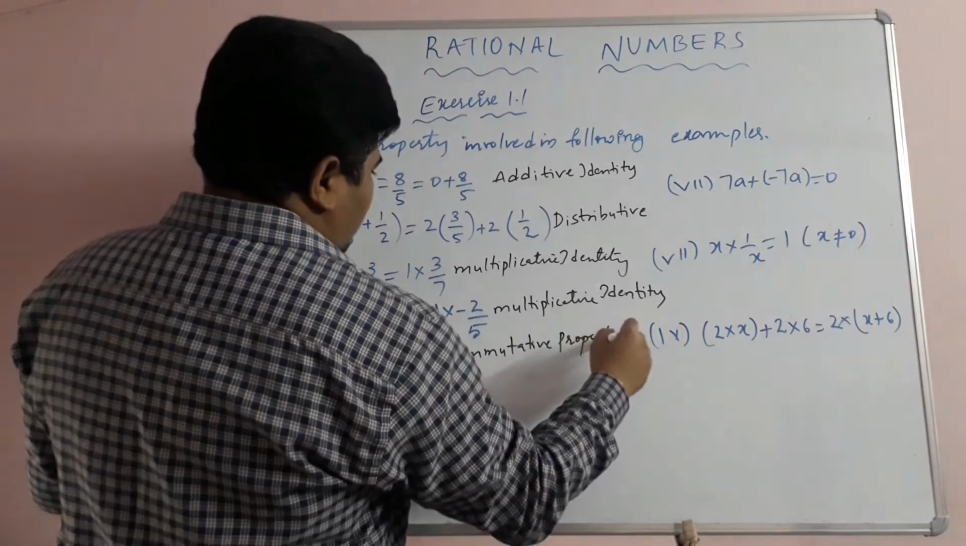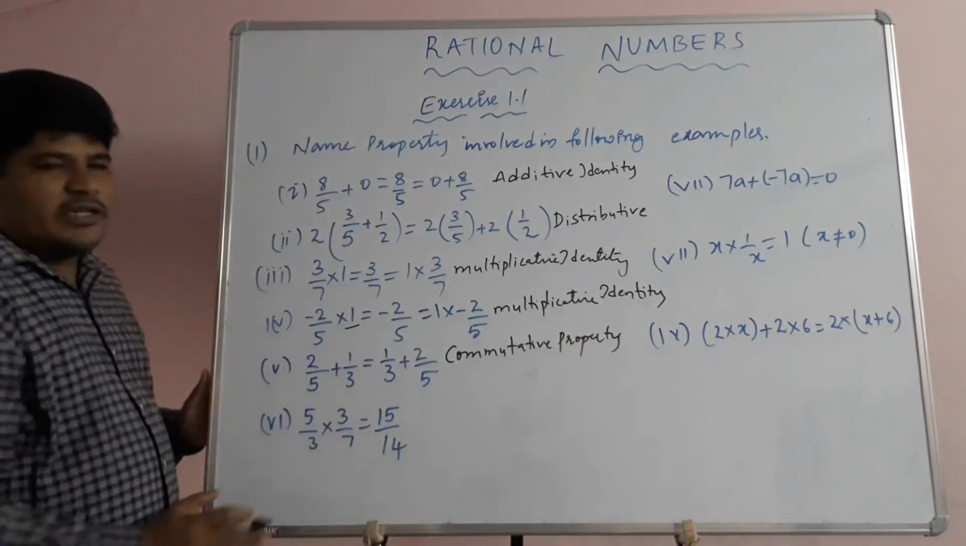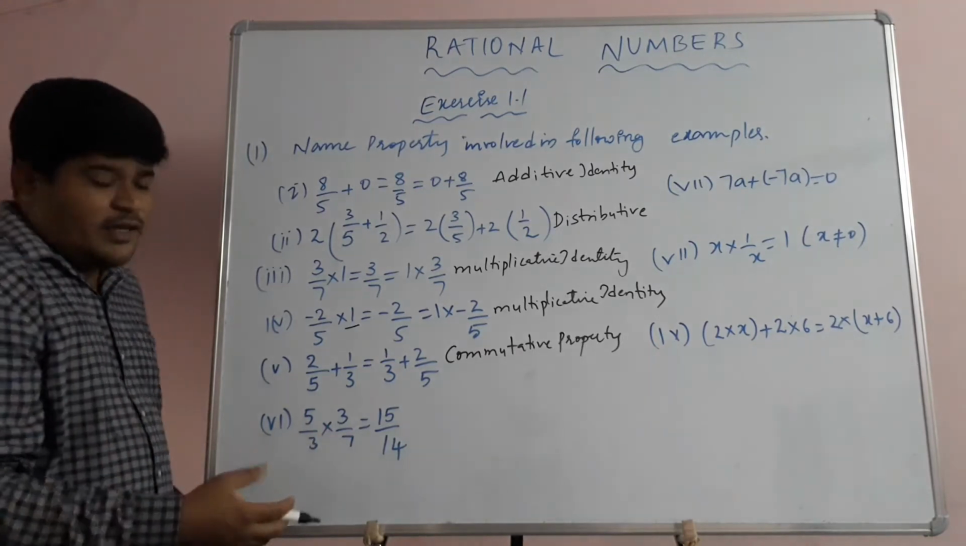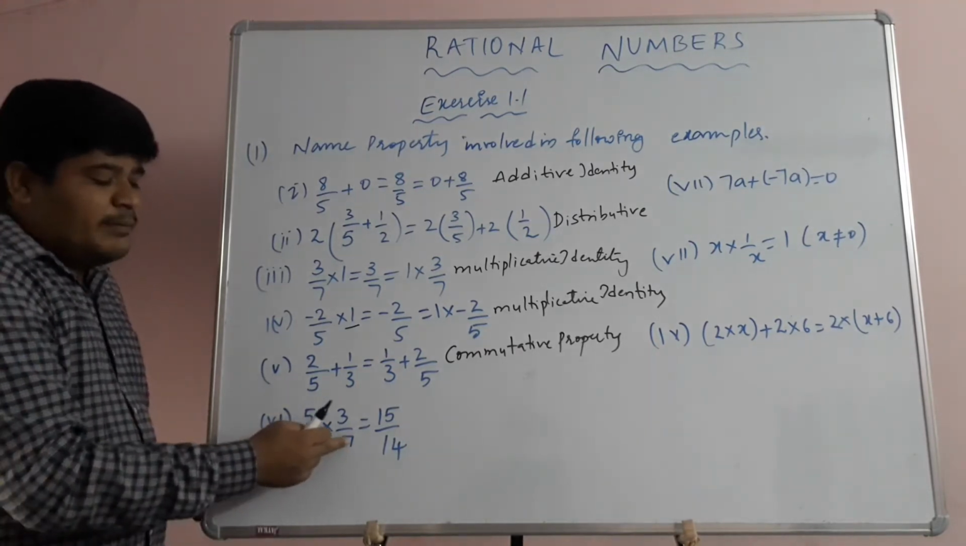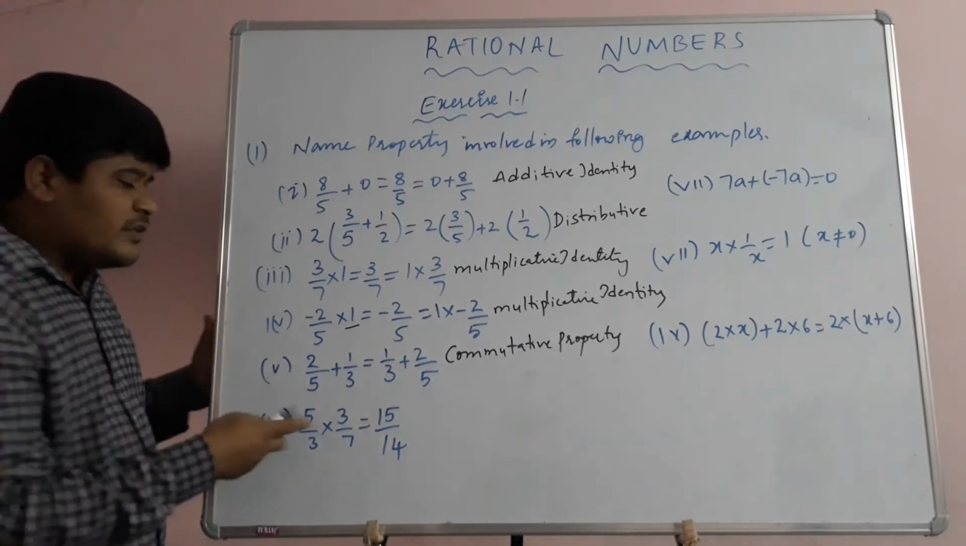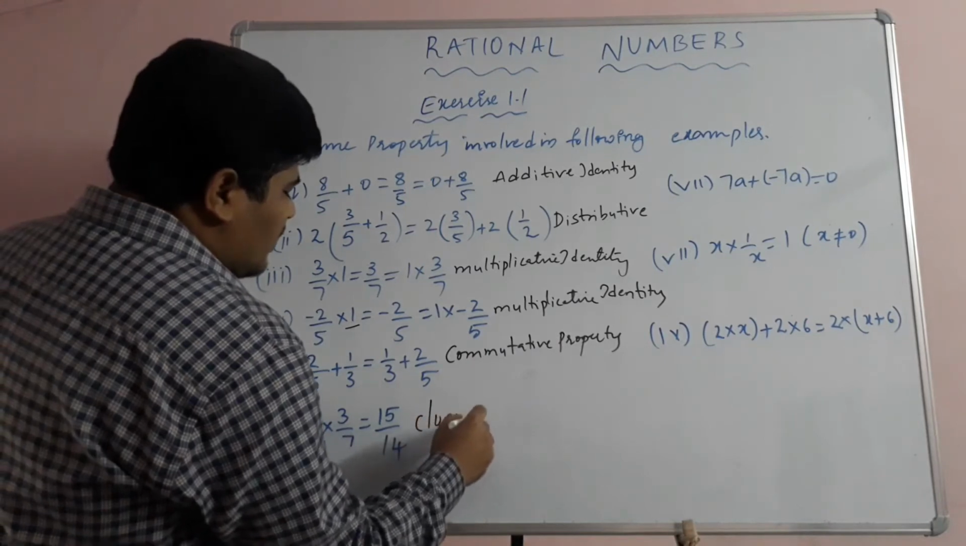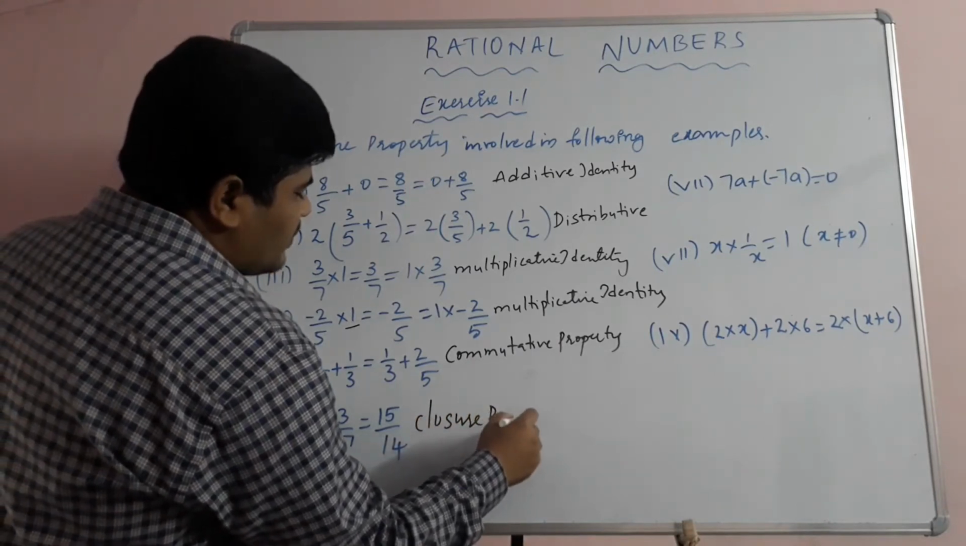Okay, next, 5 by 3 into 3 by 7 is equal to 15 by 14. They are simplifying, they are multiplying. And this is a rational number, 3 by 7 is a rational number, and the product is also a rational number. Okay, so this is what? Closure property. A into B is equal to C means closure property.